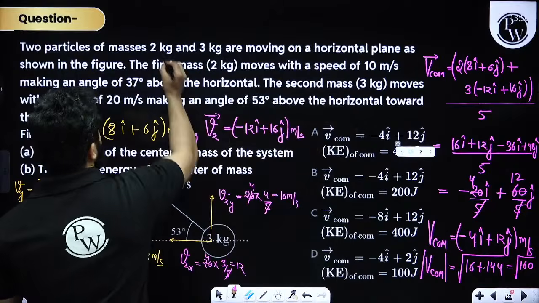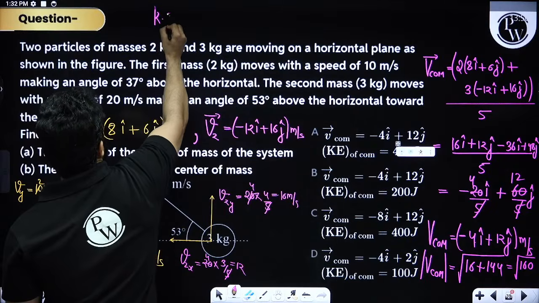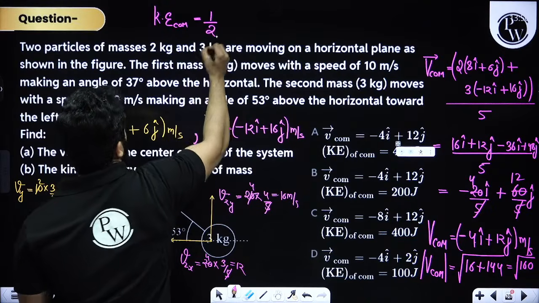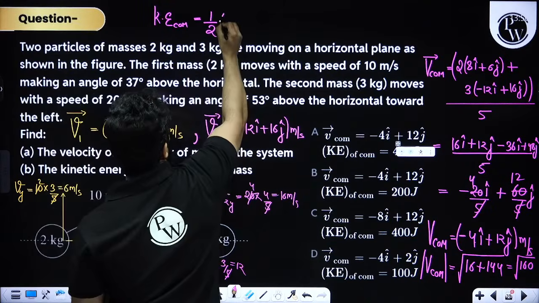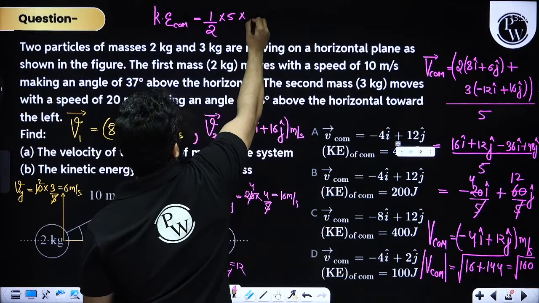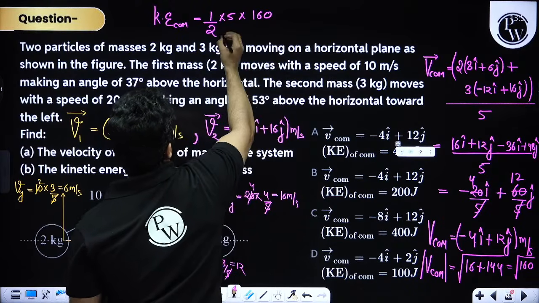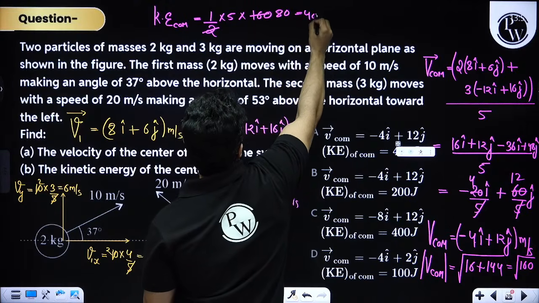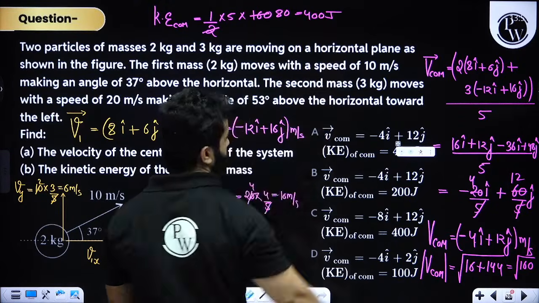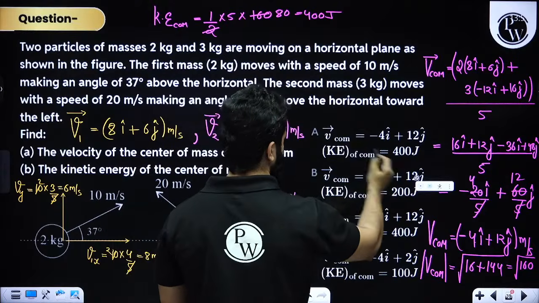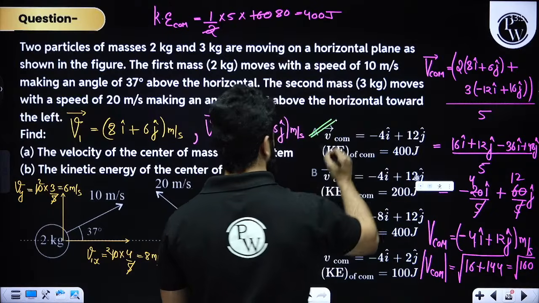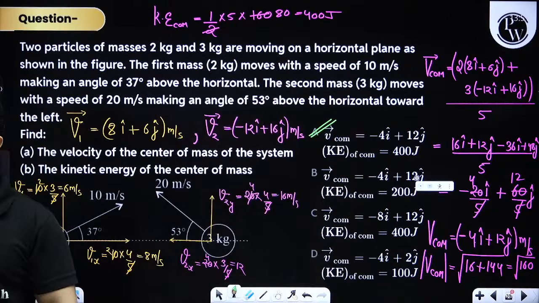So kinetic energy of center of mass will become 1 upon 2, total mass is 5 kg, and V square is 160, so this will become 80 and this will become 400 joules. So 400 joules is the correct answer. Option A. Is it clear?